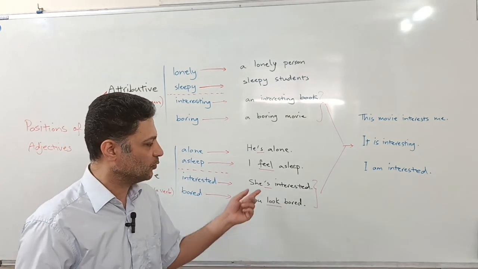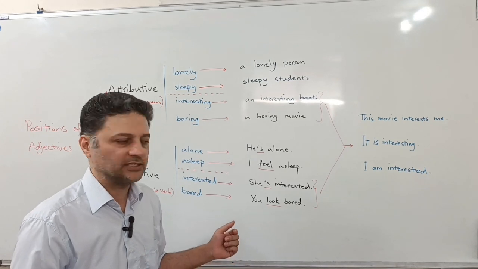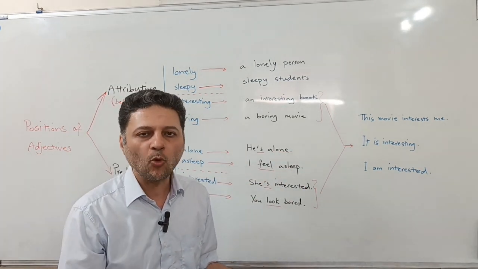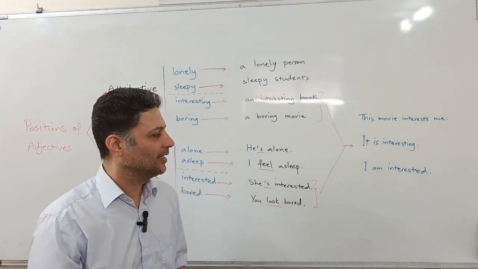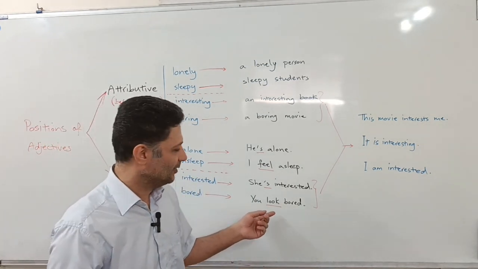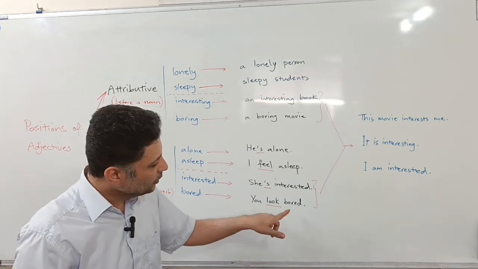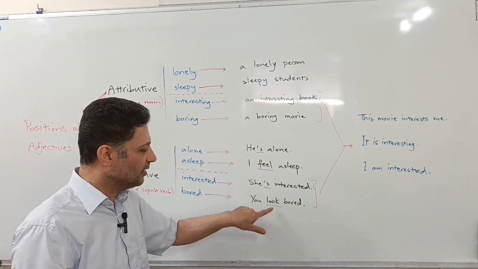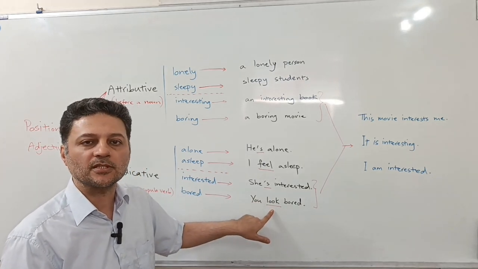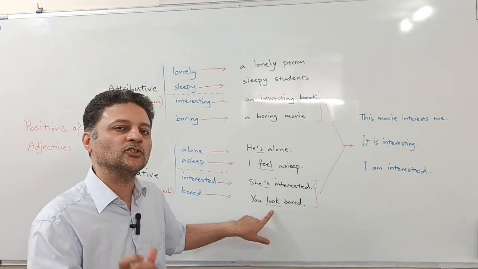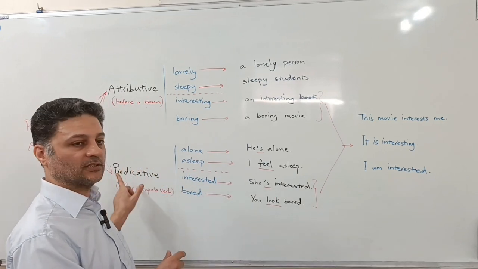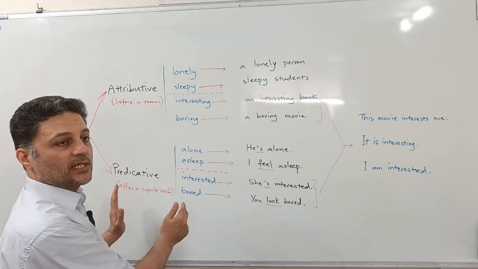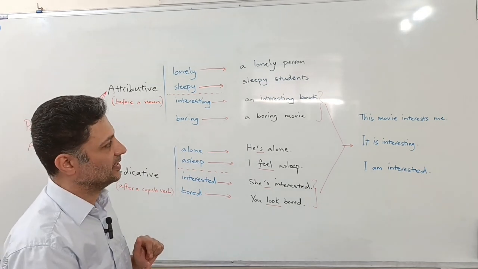He's interested or she's interested, right? She's interested in that movie, for example. You look bored. I look bored, for example. Although I don't, well, look bored. Anyway, so you always bring these adjectives in the predicative position, meaning after the linking verbs, after the copulative verbs, only. You cannot use this set of adjectives in the attributive position. You have to use them in the predicative position of the sentence.